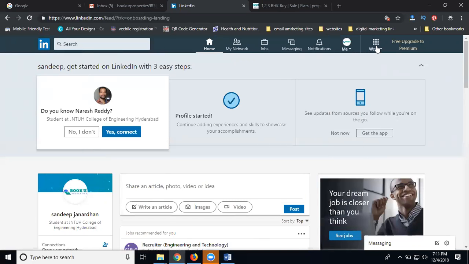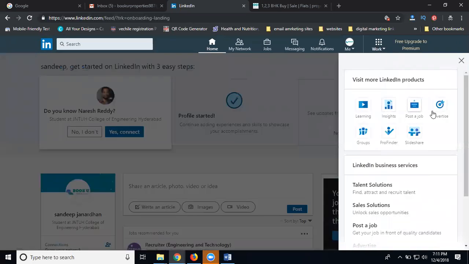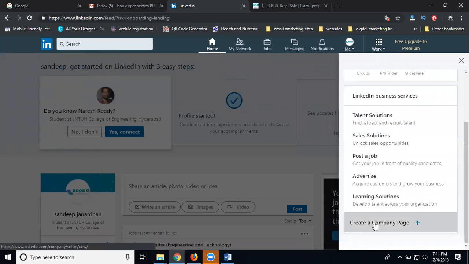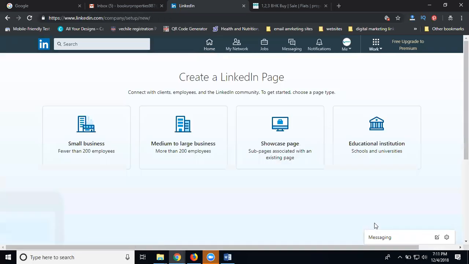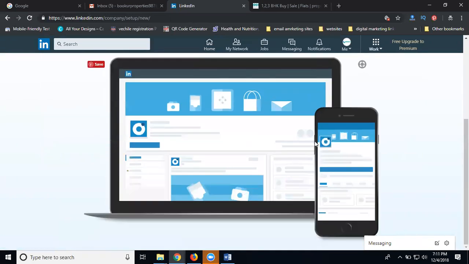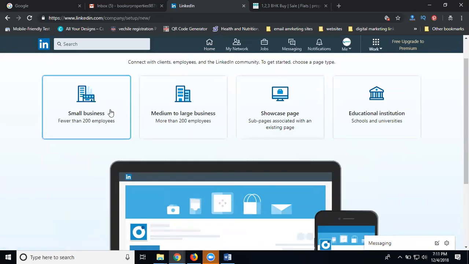Here we can click on Work. The option is called create company page. The main purpose of a company page is to promote your business. Now coming to this one: small business, medium and large business, showcase page, educational institution.